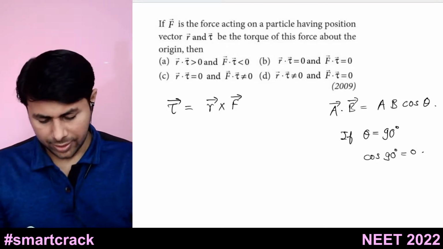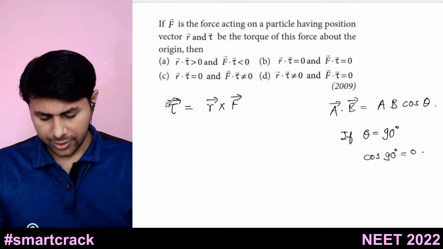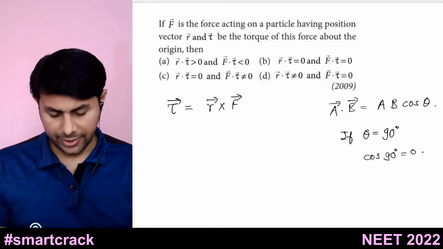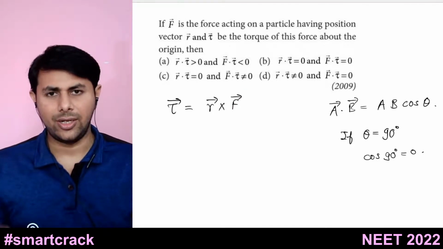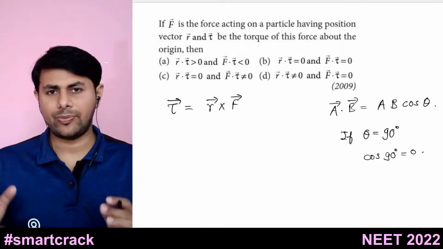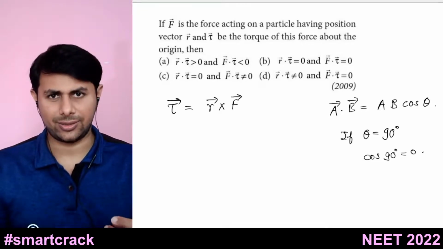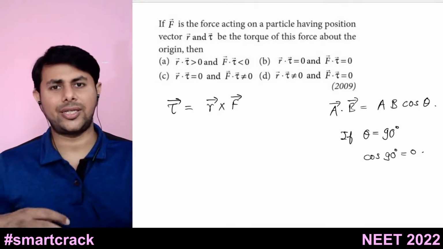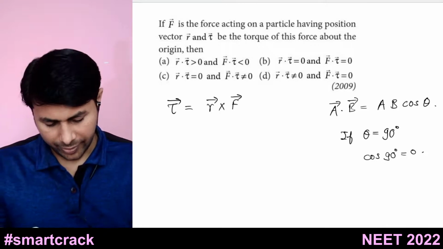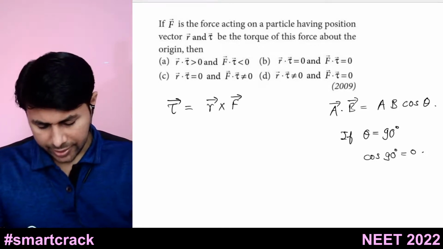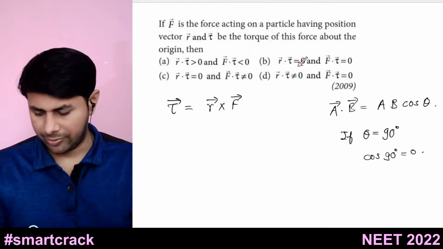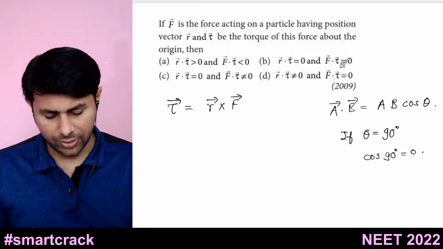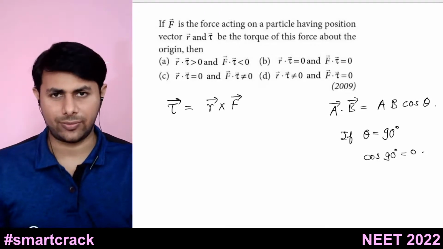Okay, so here this resultant, as I said, is perpendicular to r bar also, and perpendicular to F bar also. Resultant of vector product is perpendicular to both the vectors. So since tau bar is perpendicular to r bar and F bar also, r bar dot tau bar will be equal to 0 and F bar dot tau bar will also be equal to 0.